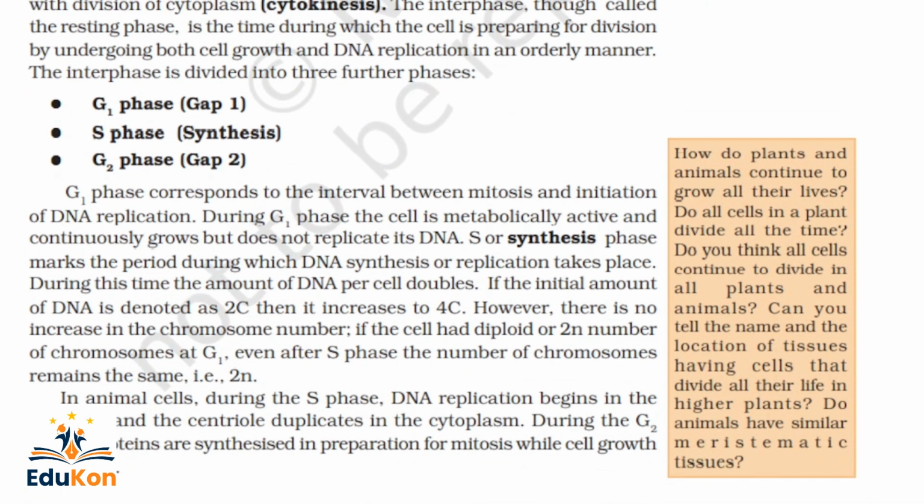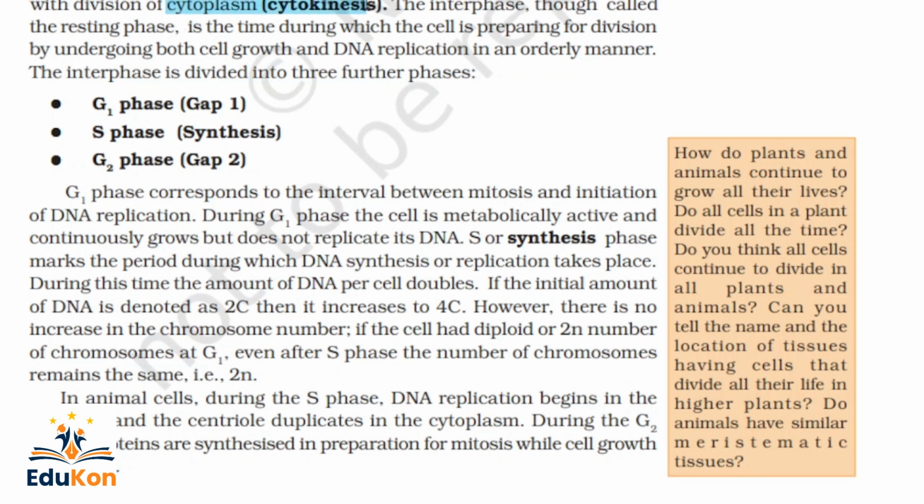The M phase starts with the nuclear division corresponding to the separation of daughter chromosomes, which is also called karyokinesis, and usually ends with the division of cytoplasm. So here you can expect a sequence-like question. For example, what is the correct sequence? Karyokinesis, cytokinesis, like that. Or first cytokinesis, then something else, then karyokinesis. So we must remember this.